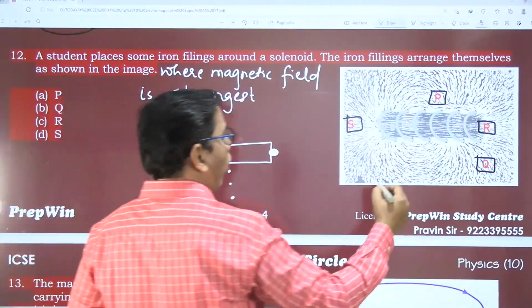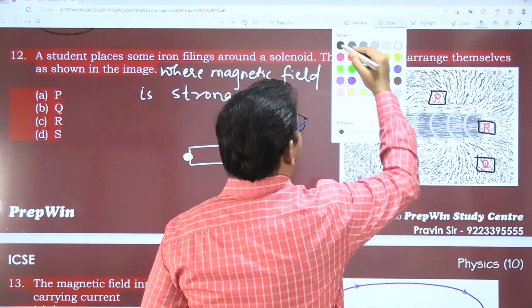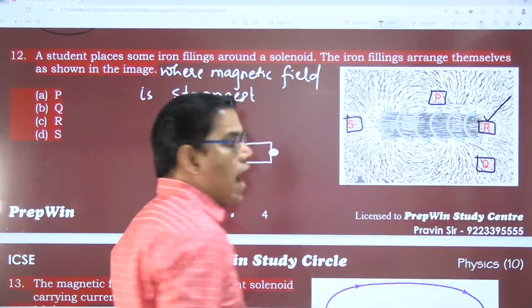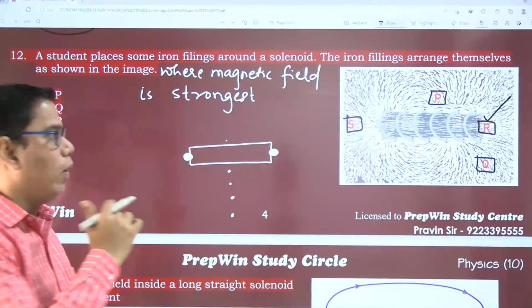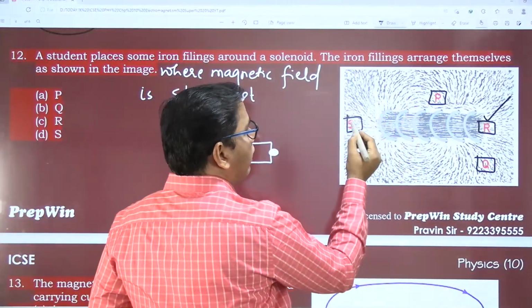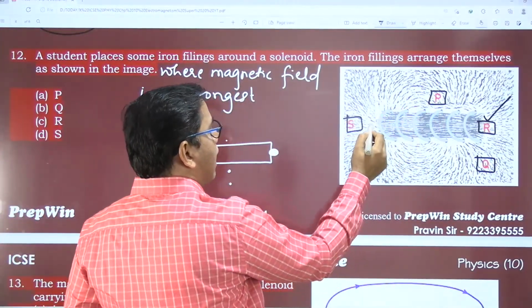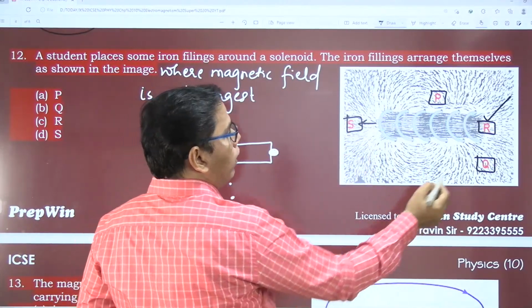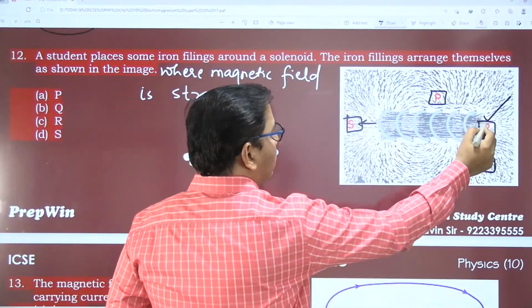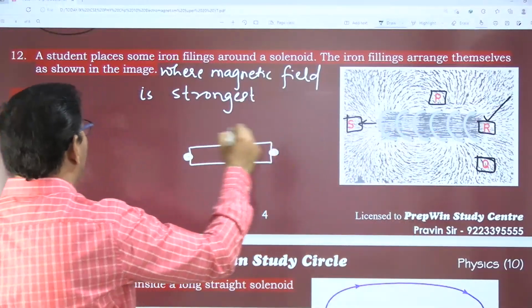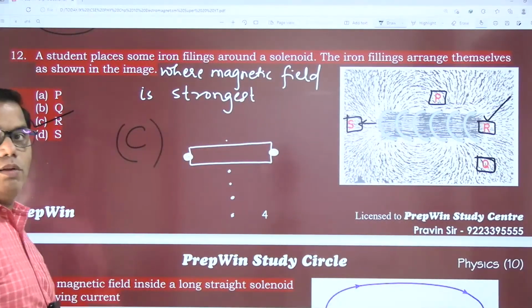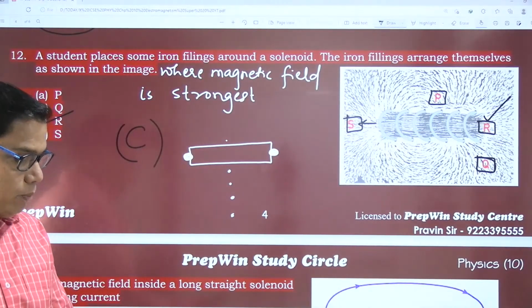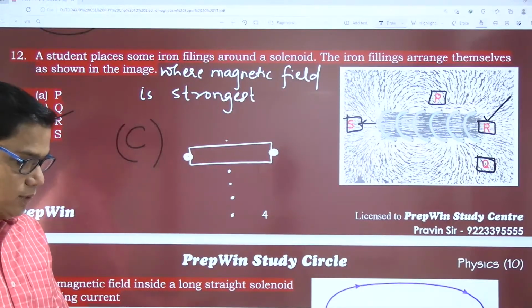So where is the pole? Here we have R. R is a region exactly located towards the pole. P is somewhere here. S is also near a pole, but it is away from the pole, and Q is somewhere here. So R is the region where the magnetic field will be strongest. The correct option is option C.